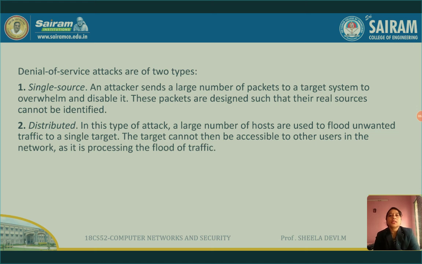As I said, the packets are designed such that their real sources cannot be identified. So from where it is coming will not be known. The attacker will send so many packets and will overwhelm it, so that the router overflows. Next comes distributed. In this type of attack, a large number of hosts are used to flow unwanted traffic to the single target.